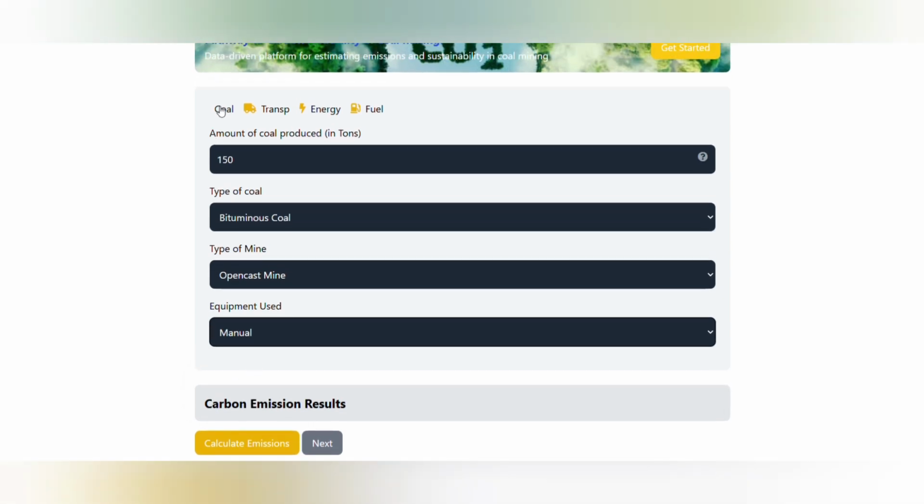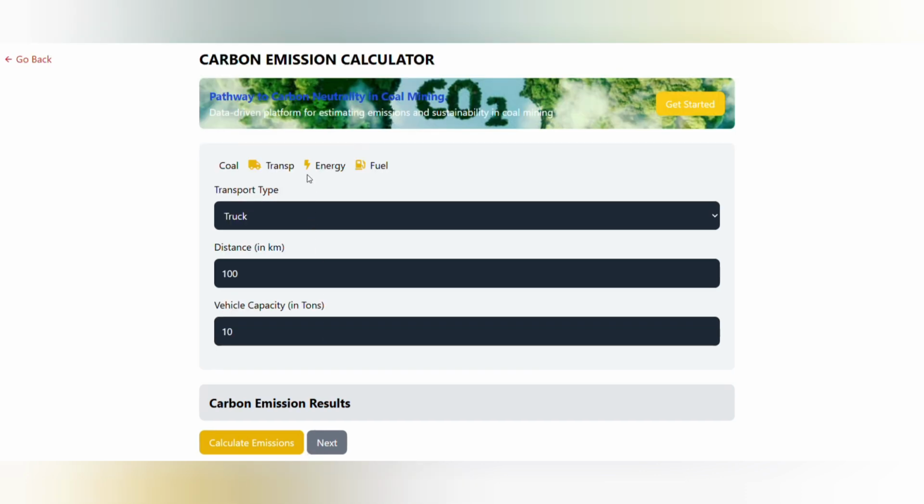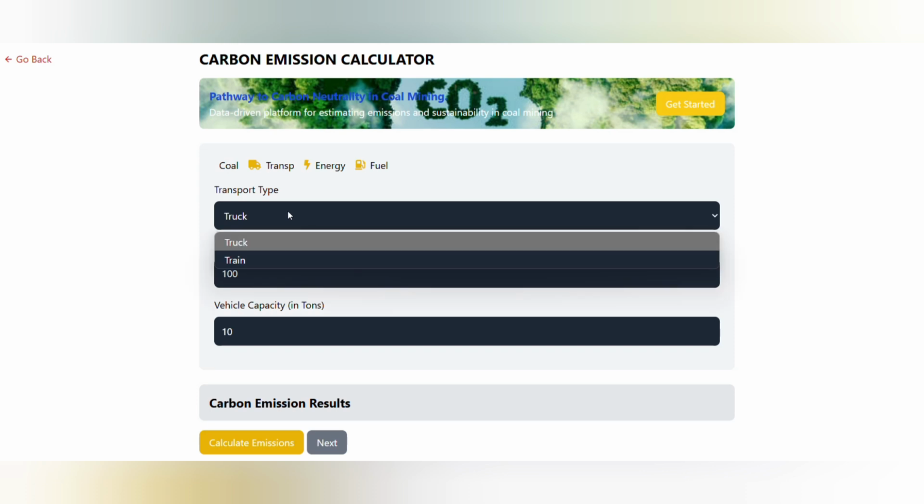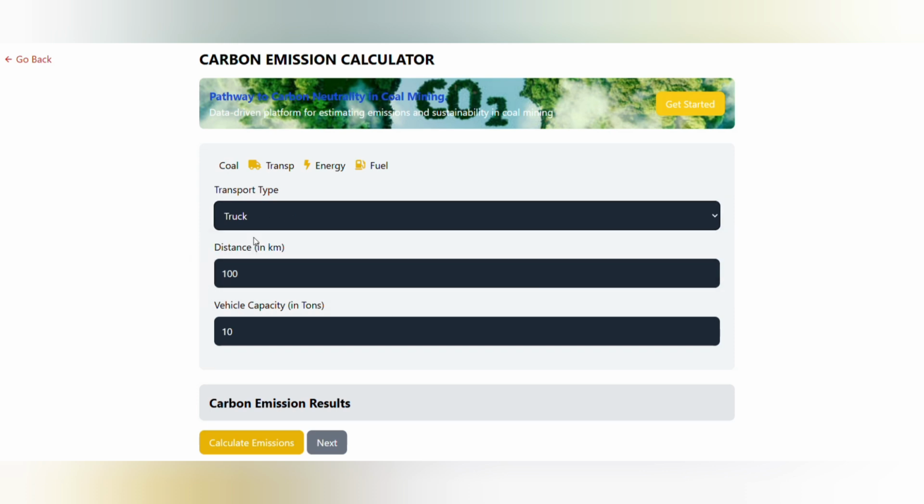So this is the core information that I have filled. And if I press next, then it will ask about transportation information. So let's say that I am transporting my coal through truck, the distance that I am covering is 100 kilometers, and the vehicle capacity, let's take 50 tons.